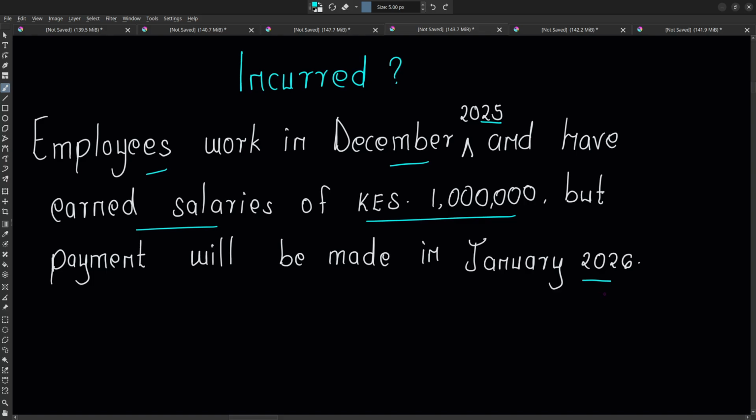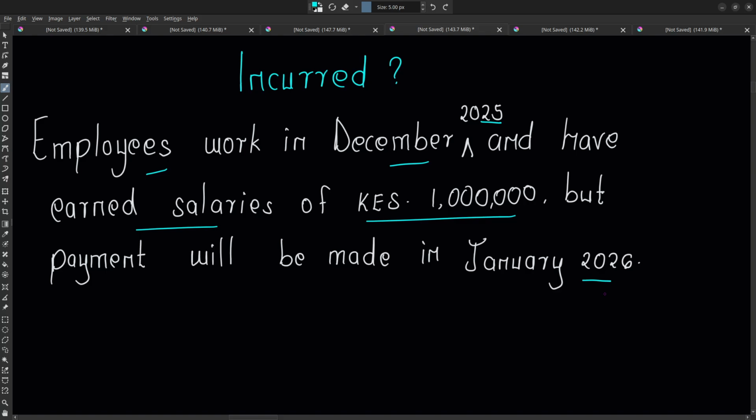These employees have already put in their level of effort during December as required, so they are expected to be paid because they have already done what is expected of them. They have already earned their salaries, and we have already incurred that expense of them working. It is just that they have yet to be paid.